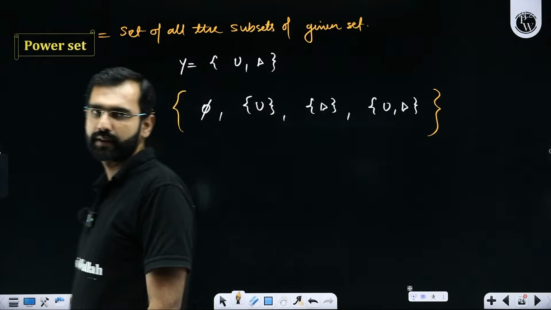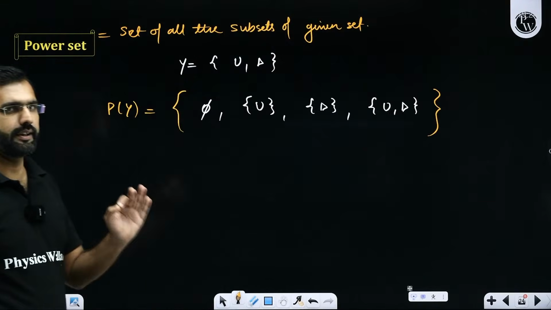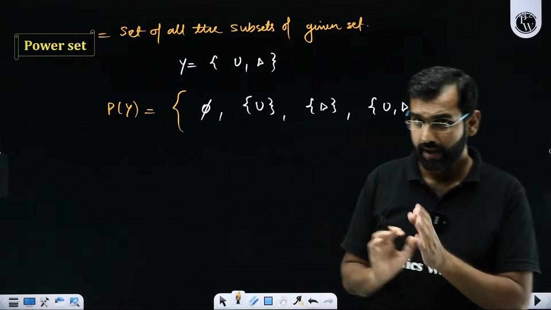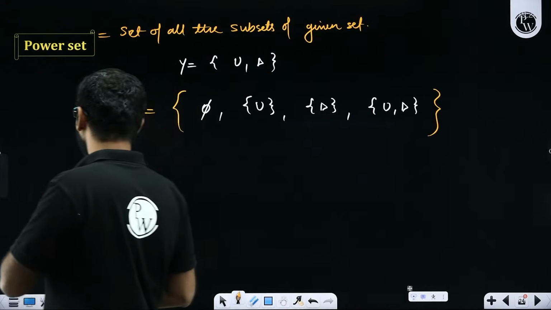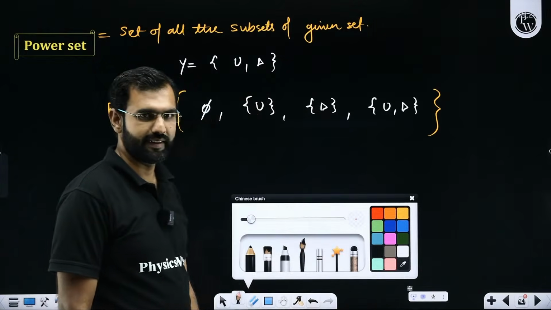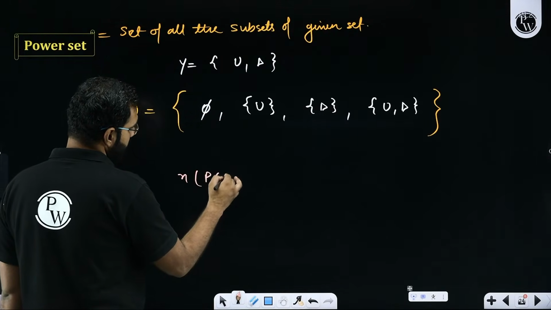Everybody understood it? Do you need more clarity on it, or have you all understood it? Yes or no? All the participants got my point comfortably? With this, one more very interesting thing comes into the picture, which is, what if I ask you the number of subsets? As we have already discussed, number of subsets means the number of elements in the power set of A.